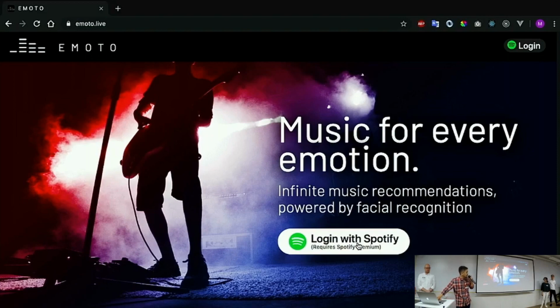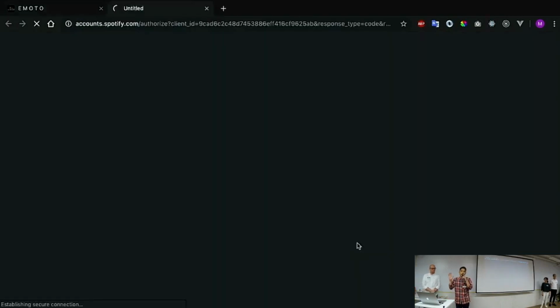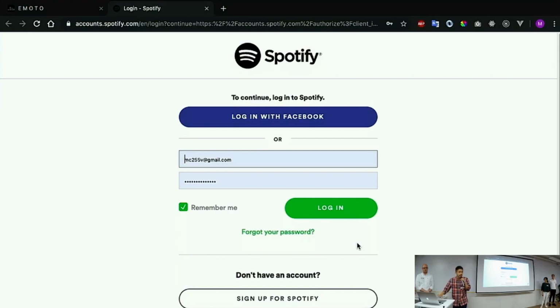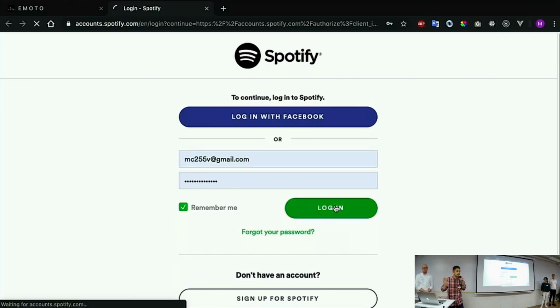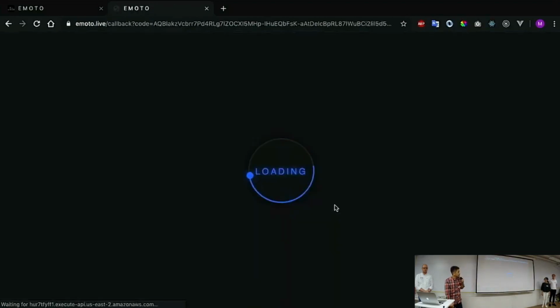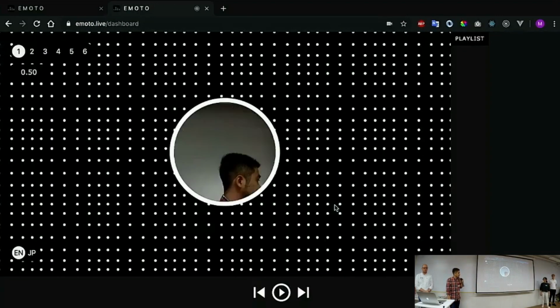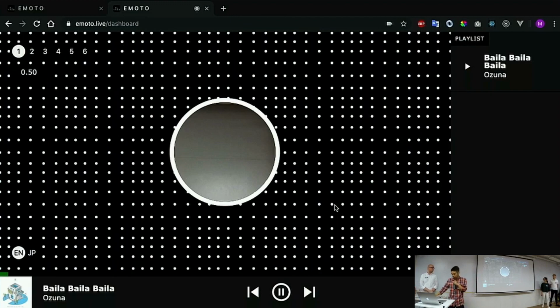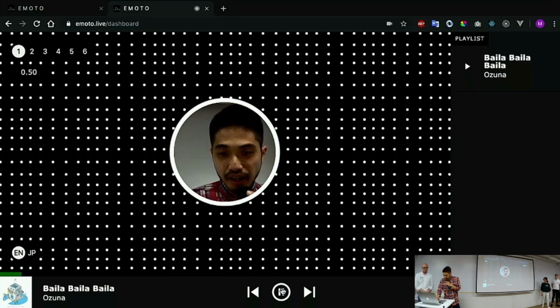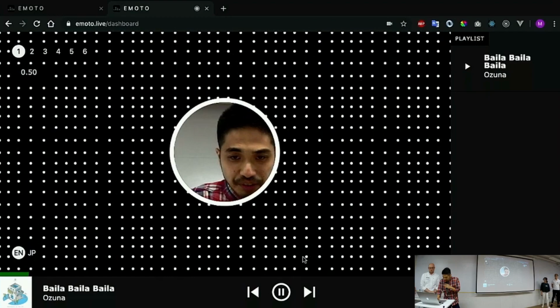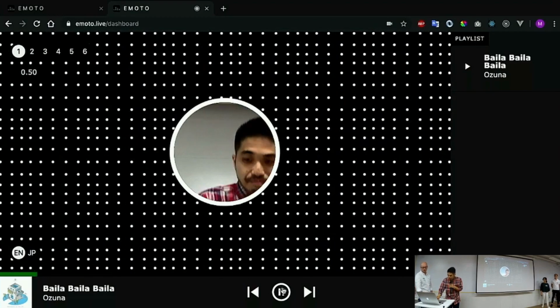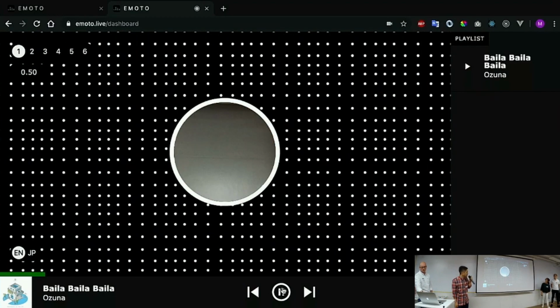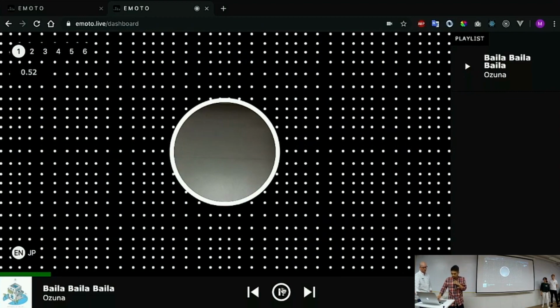First of all, this is connected to Spotify. Once you haven't logged in yet, it brings you to the login page. After you click login, it brings you to the main page of Emoto. In the beginning, it starts to play songs from your top songs on Spotify, and the nice visualization is working. Let me stop first. Okay, let me start to explain how this works.